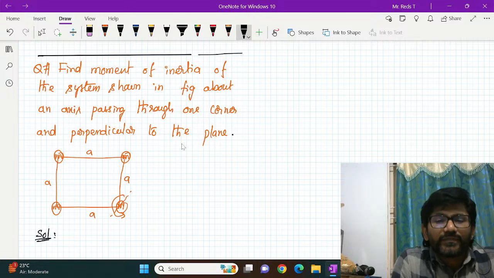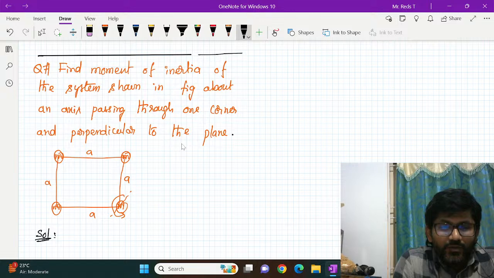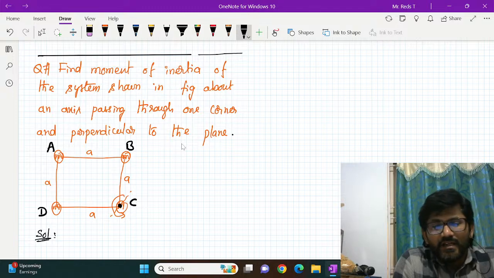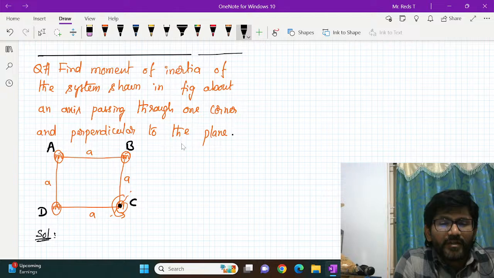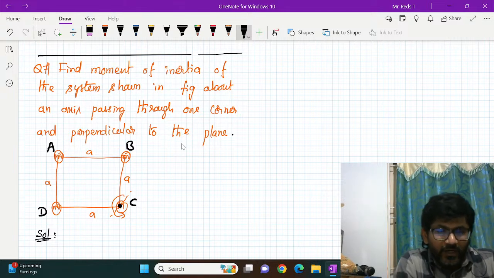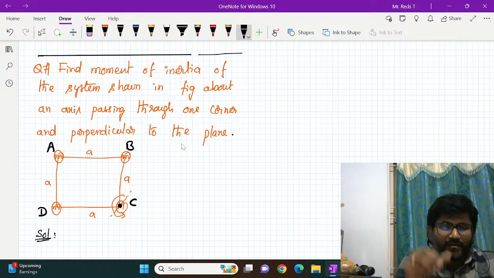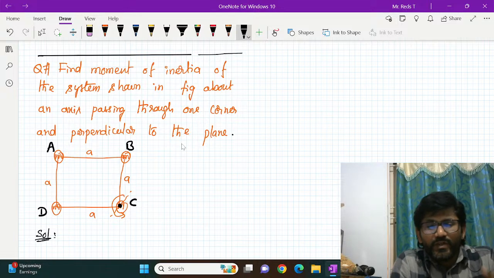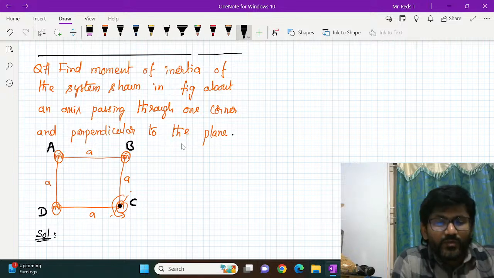We want the moment of inertia about one of the corners. Let us mark the corners A, B, C, D. The axis is through corner C, perpendicular to the plane. If your paper is the plane, the axis should be perpendicular to the paper. You have to visualize it properly.